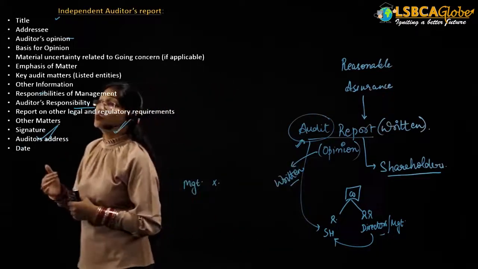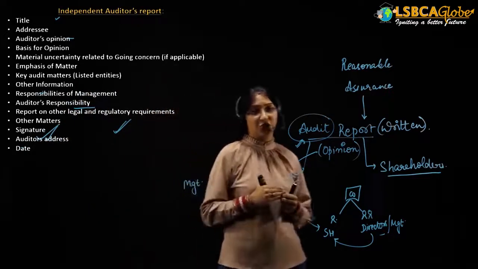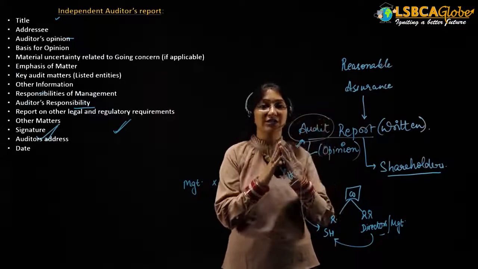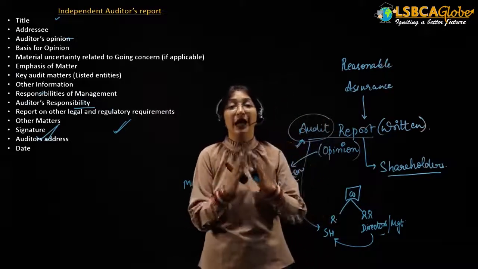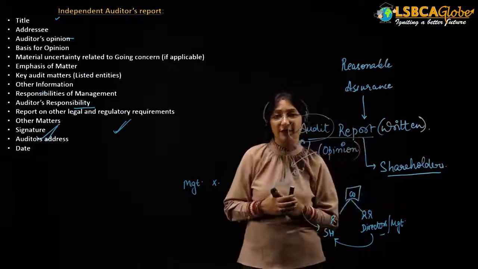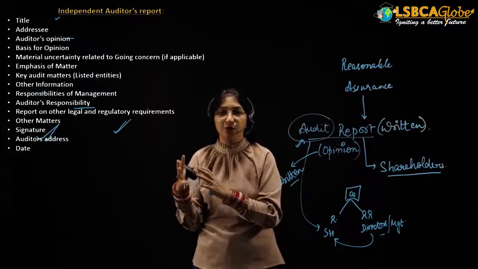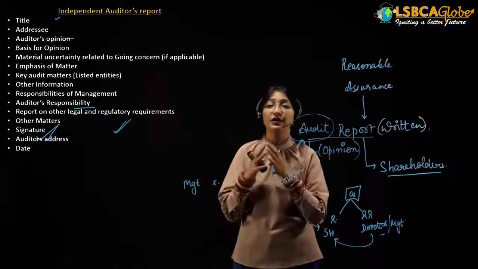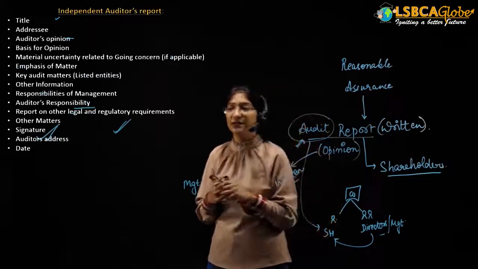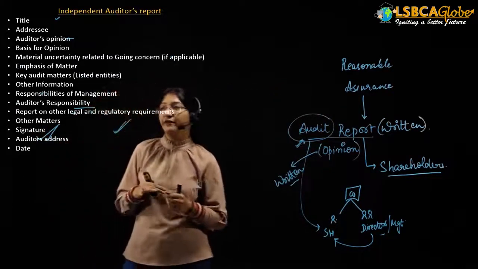Then responsibilities of the management. Now, to reduce the expectation gap, we are going to write the responsibilities of the management as well as the responsibility of the auditor in the audit report itself. Why? So that the responsibilities of the management and the responsibilities of the auditor are clearly stated in the audit report, so that there are no misunderstandings. Then the auditor's responsibility, just like we have discussed.